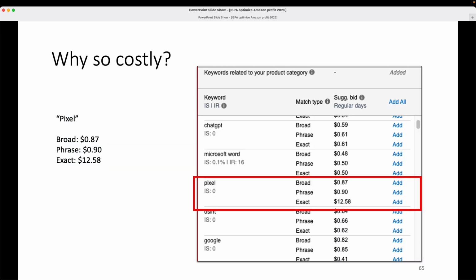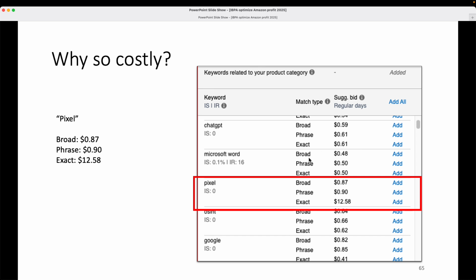Sometimes publishers will see weird things in the patterns of data. So this is the recommended search terms in an Amazon advertising campaign that Amazon showed me for one of the technical titles that I published. So it's a nonfiction title. And they showed me all of these technology related words. You can see the bids are generally between about 40 cents and 80 cents. However, there's one that really stands out. Pixel exact is $12.58. And you may be thinking, wait a second, per click? Someone's willing to pay $12.58 per click? And that's really extremely high.